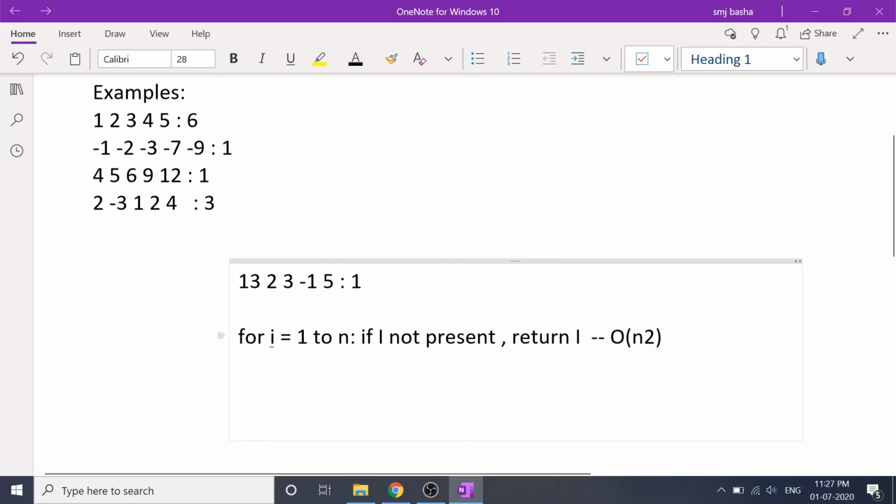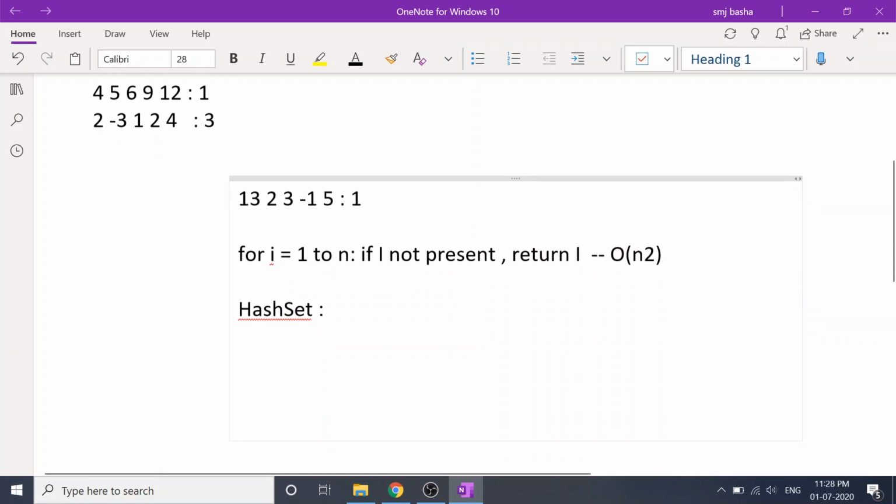So let's see if we can bring down this time complexity as we have already mentioned. Our problem is to find which is the first integer among 1 to n that is missing in the array. So what if we have a hash set, and let's say I iterate i is equal to 1 to n, and add elements to the hash set.